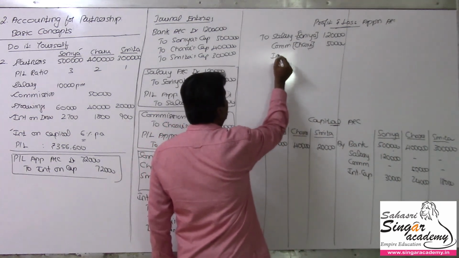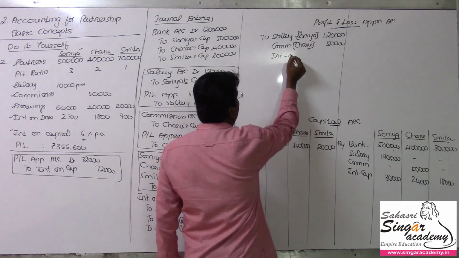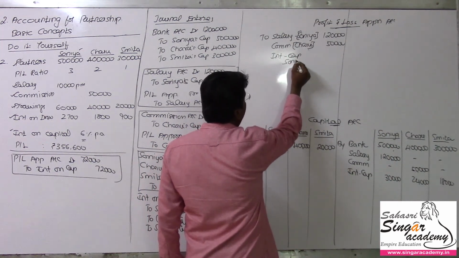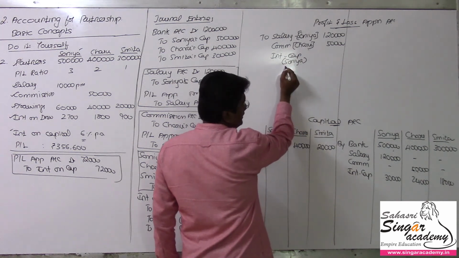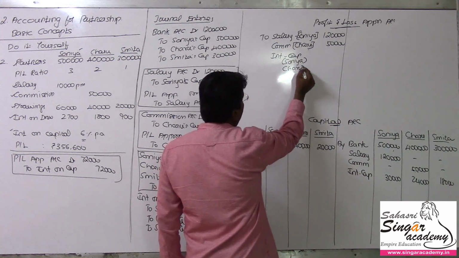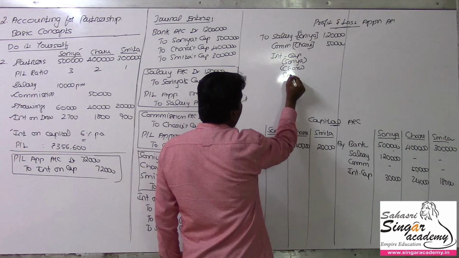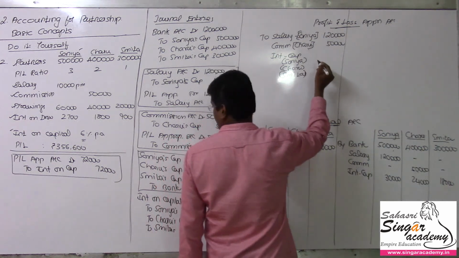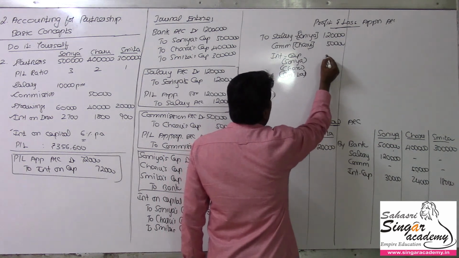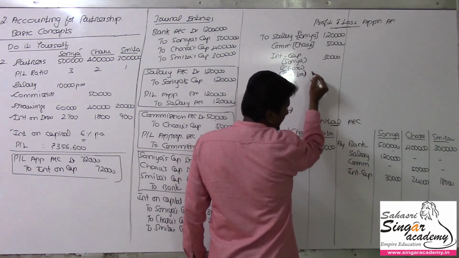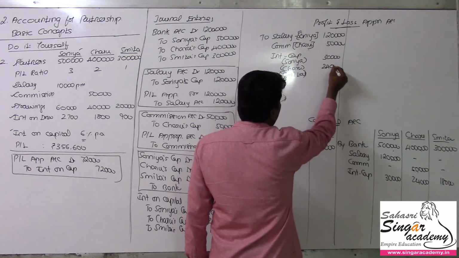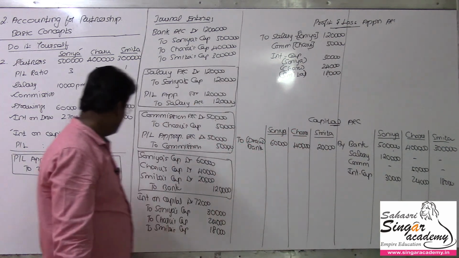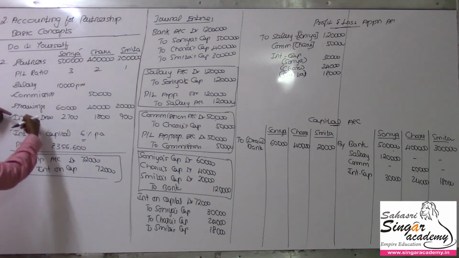Here interest on capital, and better you can name them independently here: Sonia's capital and Charu's capital, and then finally Smita's capital. That's how you can name it here to represent for whom this interest on capital is. So 30,000 for Sonia and 24,000 for Charu and 18,000 for Smita. We got these values. Now we'll get back to the interest on drawings.